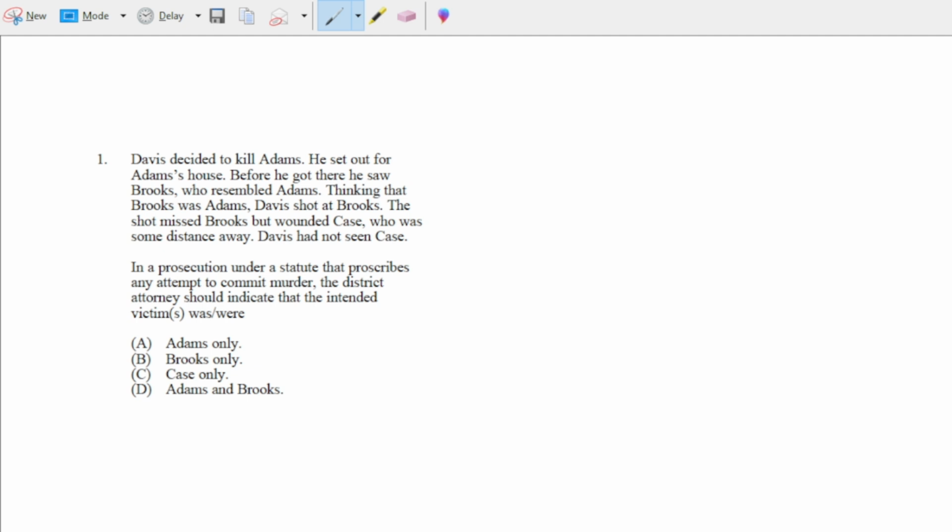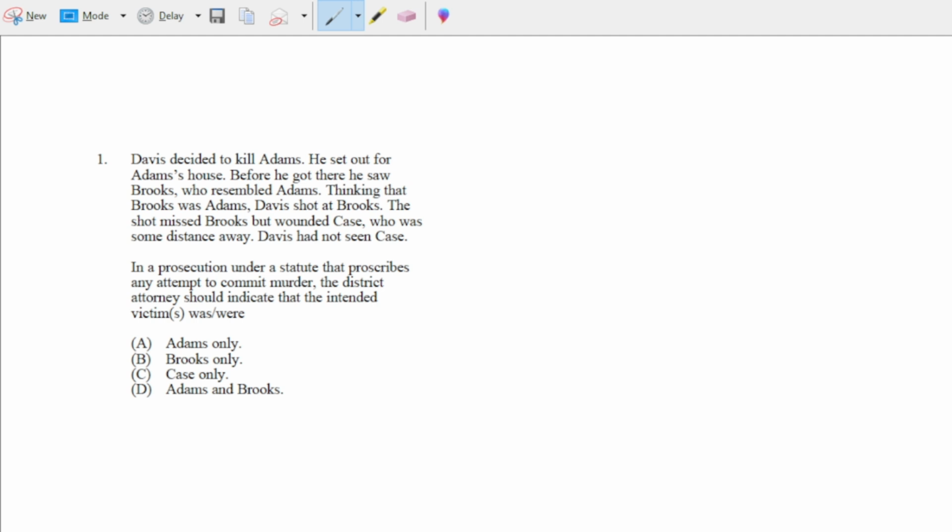And in this case, even if Davis had spent more time in the firing range and learned how to not miss, Adams was never actually in any danger, because the guy that Davis shot at was Brooks. And so this means if he was never in any danger, then the crime wasn't actually close to being completed at all, even if Davis was in Adams' house. Therefore, chances are the court's not going to charge him with attempted murder.